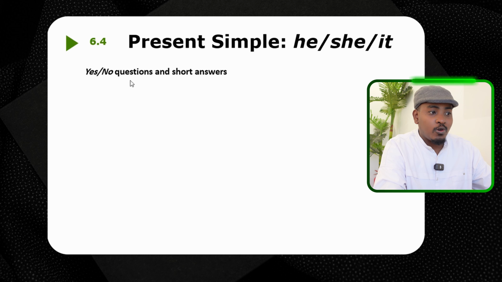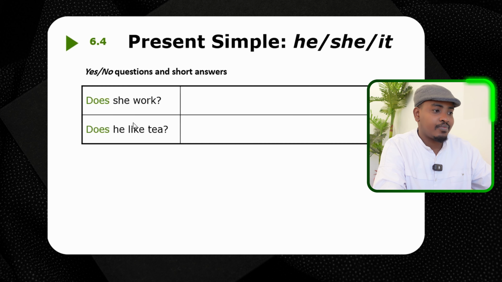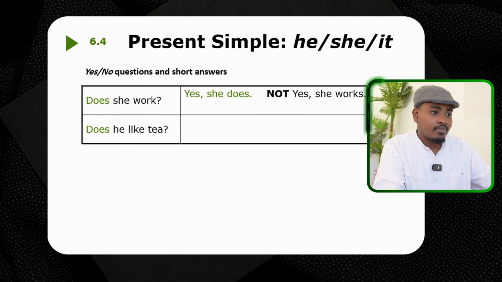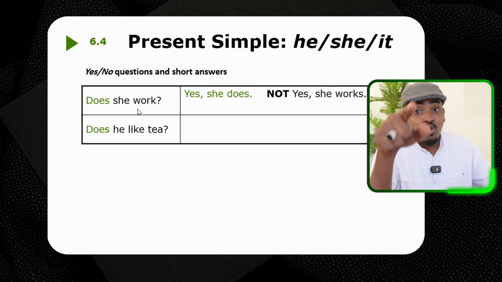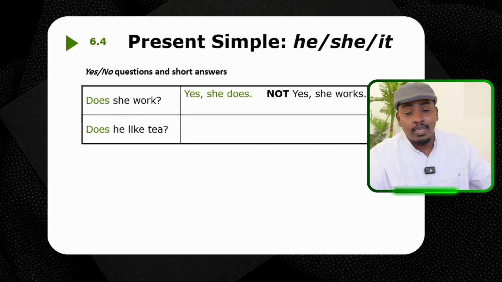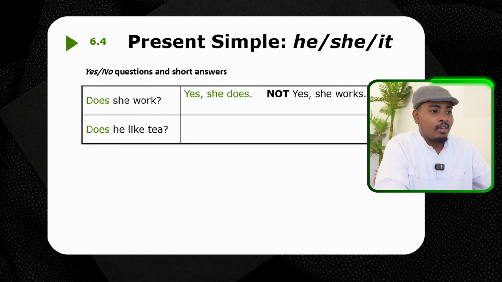Also, yes, no questions and short answers. You start with does. So, does she work? Yes, she does. If I ask, do you work? You say, yes, I do. Does he work? Yes, he does. Okay. If no, you say what?